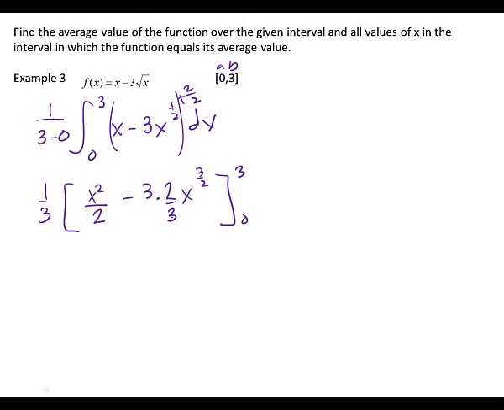All right, what happens with these 3's? They cancel. Good. So I'm not going to rewrite a clean line, I'm just going to start plugging in. I've got this 1/3 hanging out in front. What's 3 squared? 9 divided by 2 minus 2 times 3 to the 3/2 power.